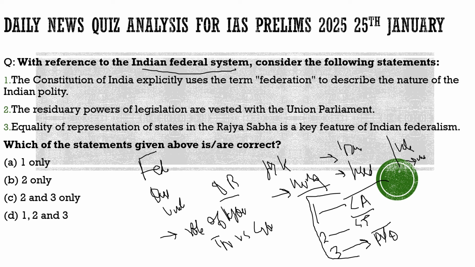And finally, he came to the conclusion that even though we have the federal structure, we have the seventh schedule which gives separate subjects to the center and separate subjects to the states, if we compare these subjects, we will find that there are more subjects with the center as compared to the states. So it is definitely overriding of the center with respect to Indian federalism, and these are various concerns.